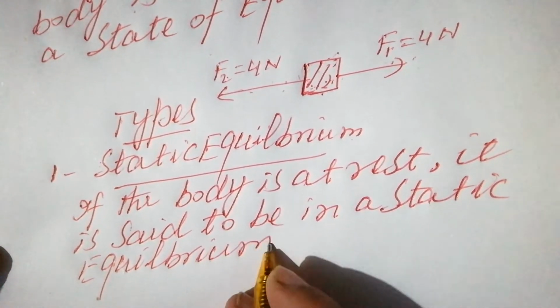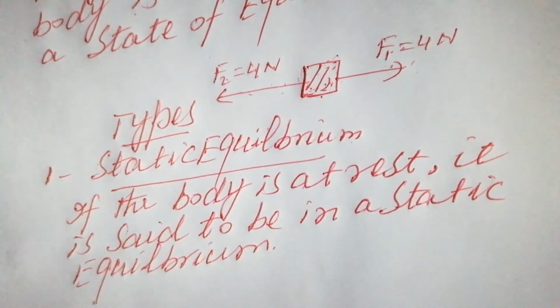I mean, the body is at rest, it's not moving. If the body is at rest, then the body is said to be in static equilibrium.